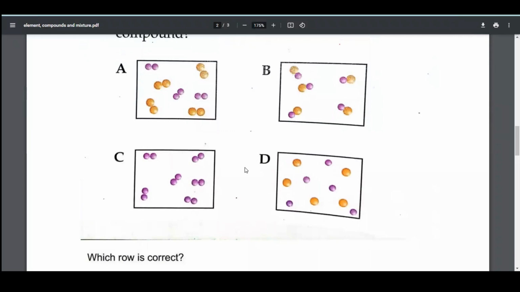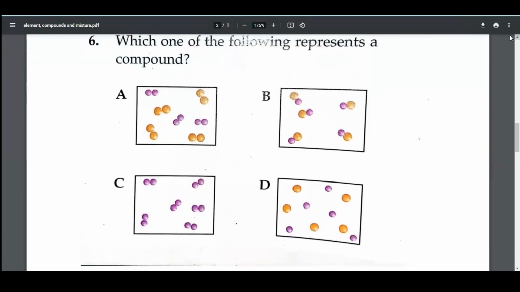Which one of the following is a compound? I hope this is our question. For identification of compounds, we simply have to see which substance consists of two different atoms. Here, the same atoms are present. It can be a mixture, but it cannot be a compound. Here, different substances are present, and it can be a compound.